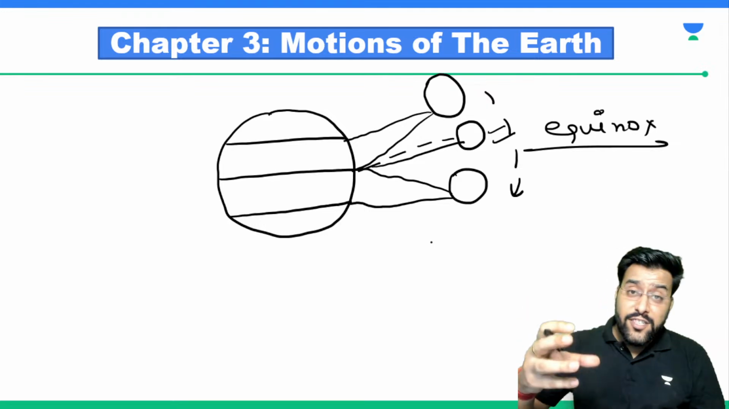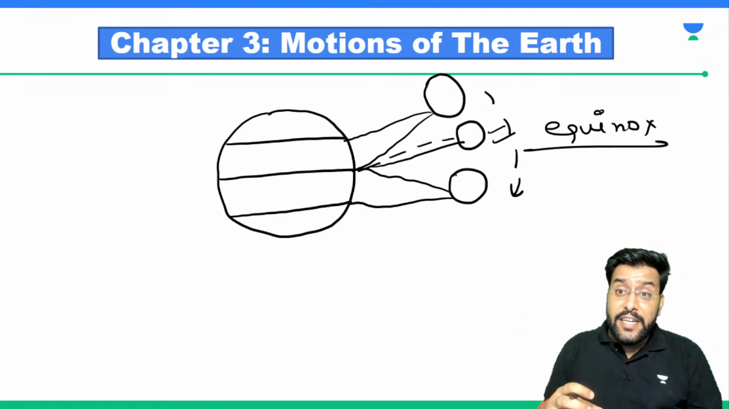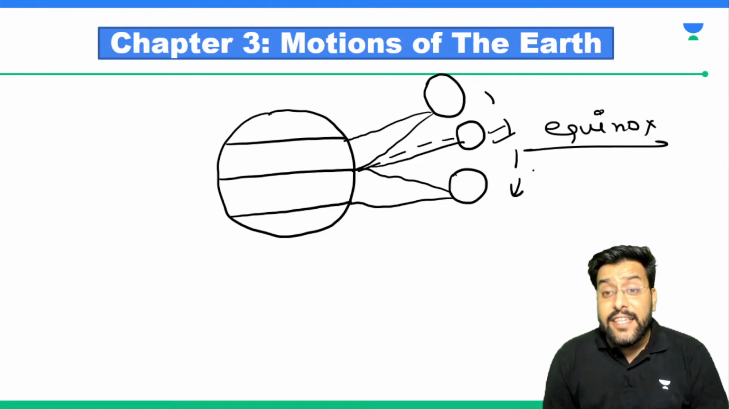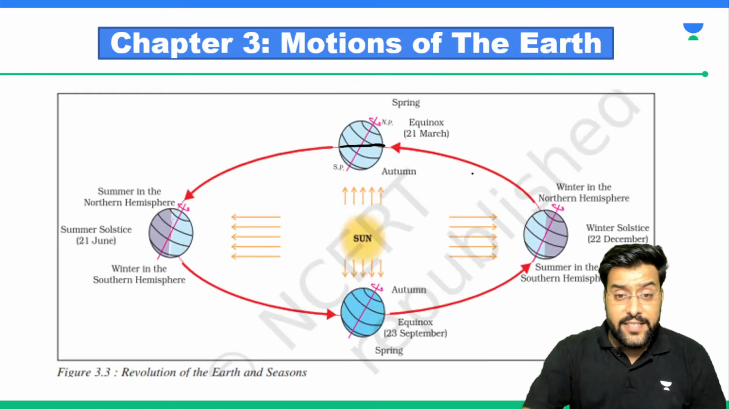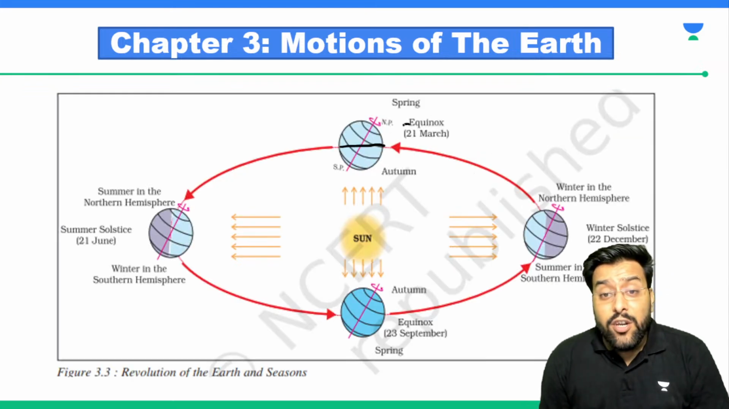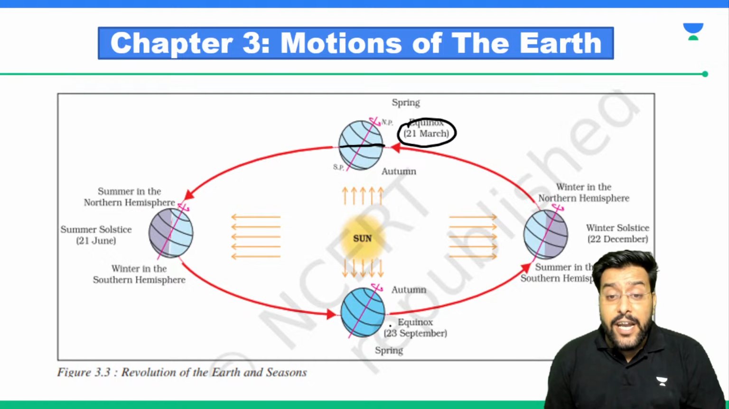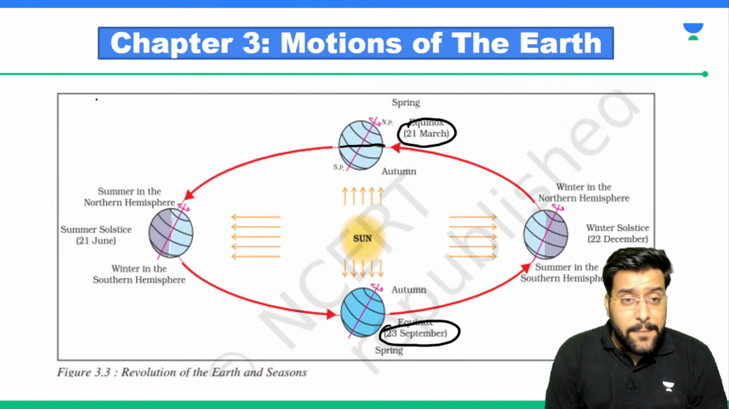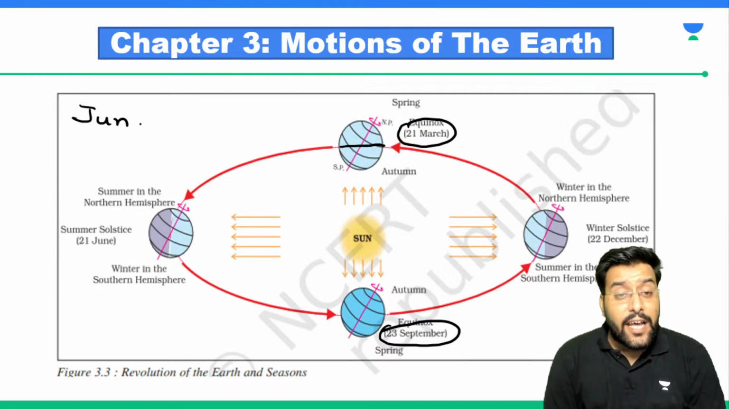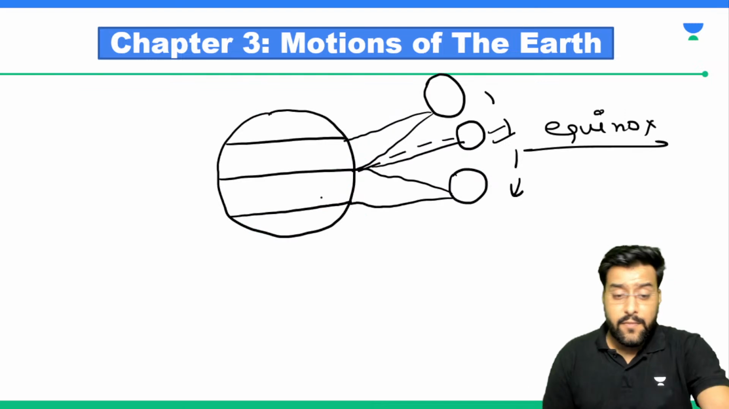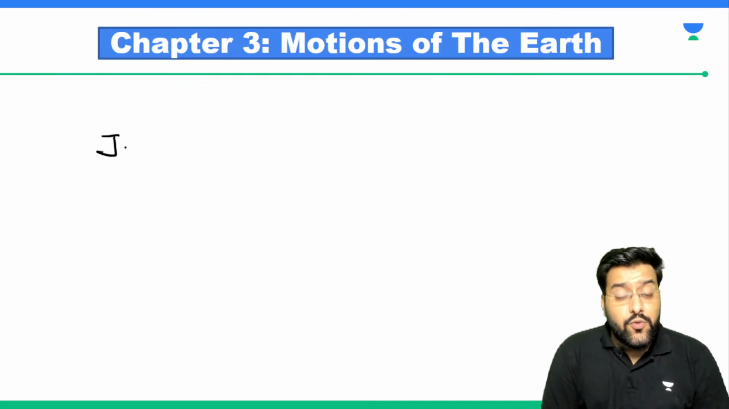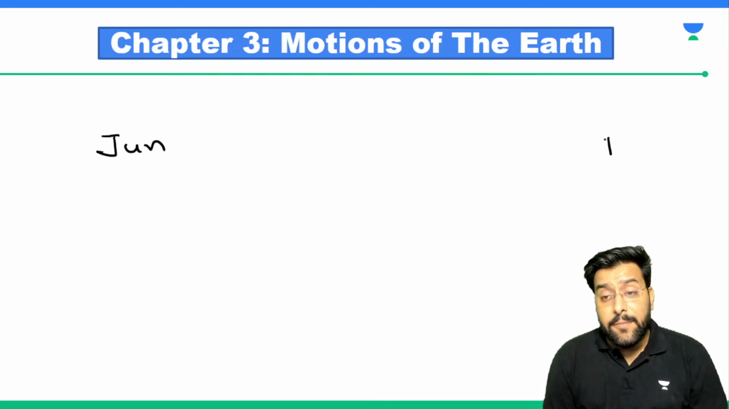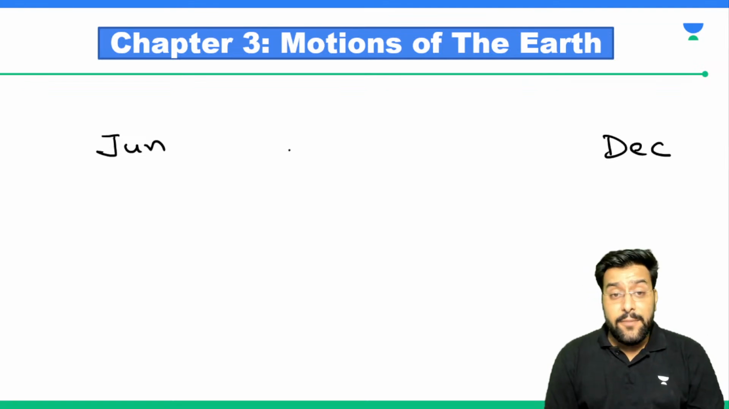So winter solstice will take place, summer solstice will take place, and twice in a year equinox will take place. So every year on 21st of March and 23rd of September, we face equinox. So what happens is, in June, sun was in northern hemisphere. In December, sun was in southern hemisphere.